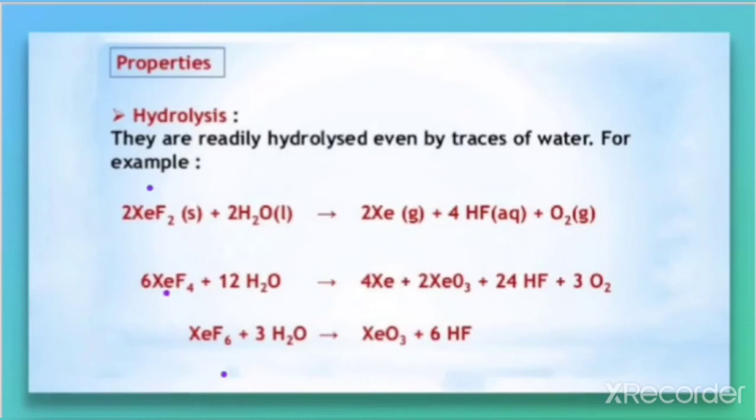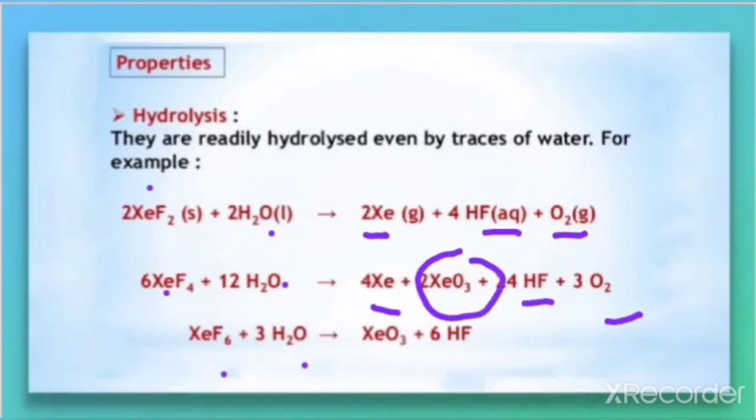XeF2, XeF4, XeF6. Here we are doing hydrolysis, so we need to take water. When you compare the products, what is common in all? When you compare the first and second equations, xenon, O2 and HF are the common products, but another product, XeO3, is not in the first equation. So we can prepare XeO3 from XeF4.